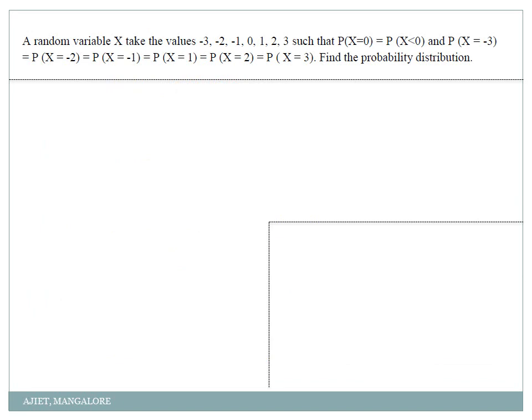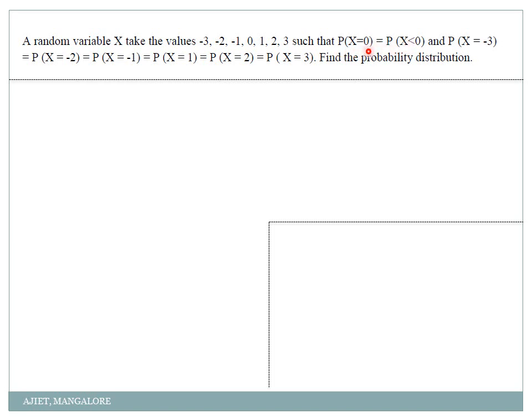I have my next problem here, and this is a confusing and interesting problem also. For those really interested in probability, this problem is very interesting. Listen carefully. They are telling you that the random variable x takes the values minus 3, minus 2, minus 1, 0, 1, 2, 3 such that p of x equal to 0 is the same as p of x less than 0.